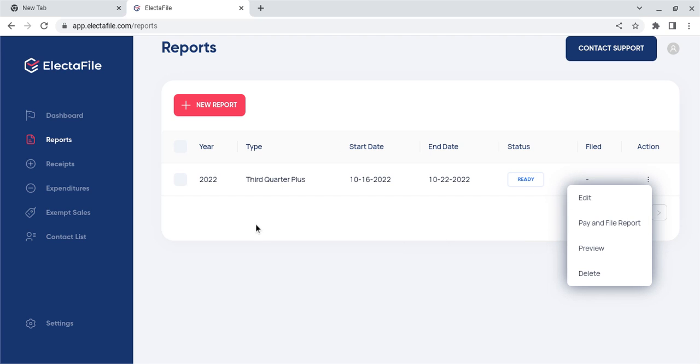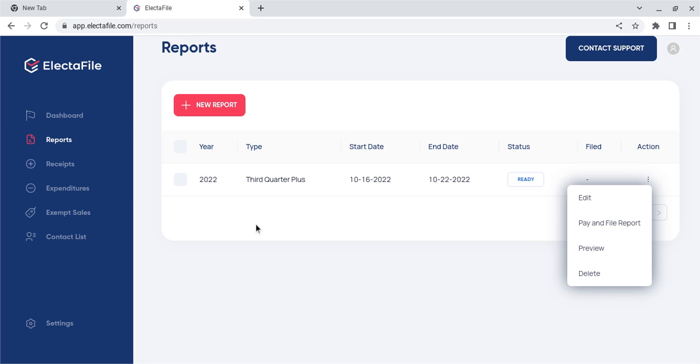So as you file reports through what I hope will be a long time with ElectaFile.com, you're essentially building a library. The more data you give ElectaFile under your password protected account, the easier your job can be going forward.